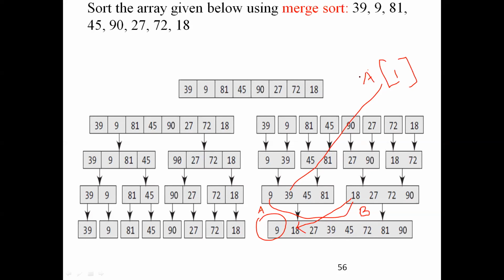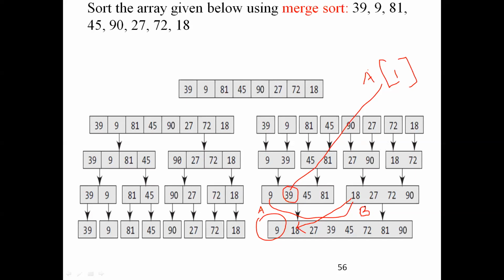The A array index is incremented by 1, so it points to A of 1. So that's what we are doing. 39 is compared with B of 0, 18. The first element is lesser, so I'm just copying the 18 into the new array. That's it. Now what do I have to do?